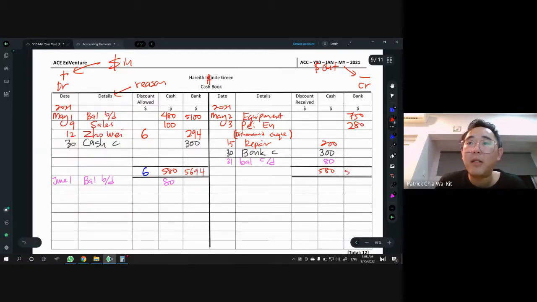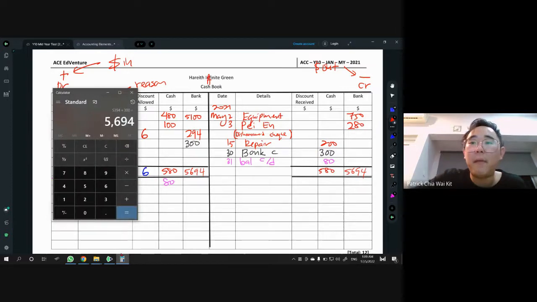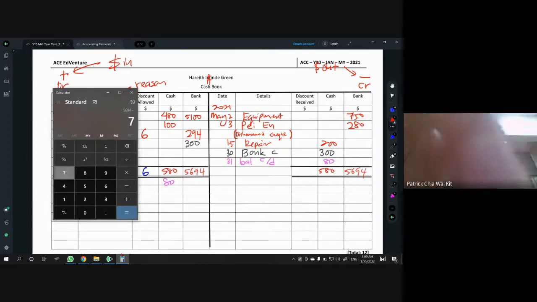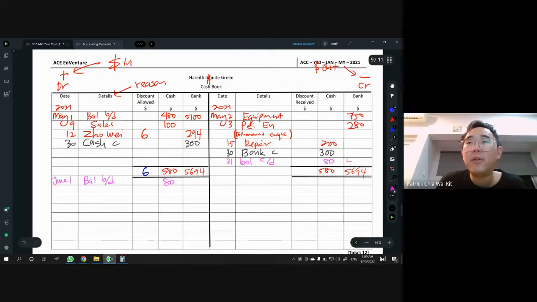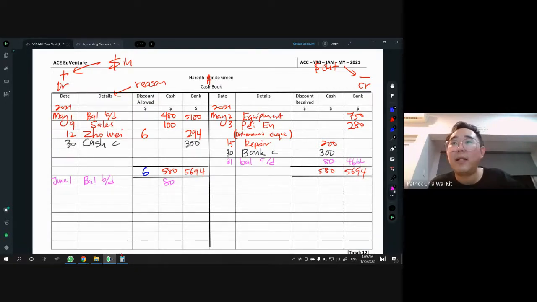And the same number on the right hand side, 5694. Now we have to calculate the balance. So 5694 minus 750, okay, and minus 280. And you get 4664, right? So the 4664 is also our balance CD.